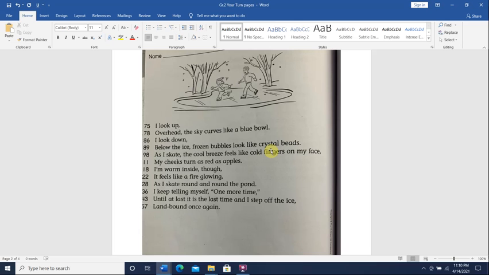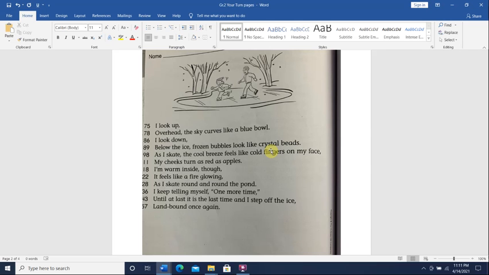And her cheeks are turning as red as apples. She's comparing her cheeks to red apples. Okay? I'm warm inside, though it feels like a fire glowing. She said, although it's so cold outside and she feels the cool breeze, inside her body she feels warm, like a fire glowing. As I skate round and round the pond, I keep telling myself one more time.